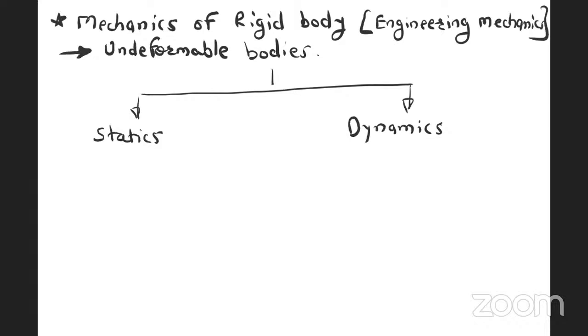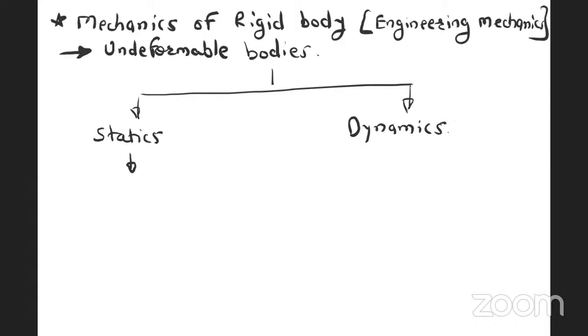These are the two major topics of engineering mechanics. In statics, there are 3 to 4 topics, and under dynamics, there are 4 to 5 small, simple topics. Statics means even after application of forces, the body will not move.